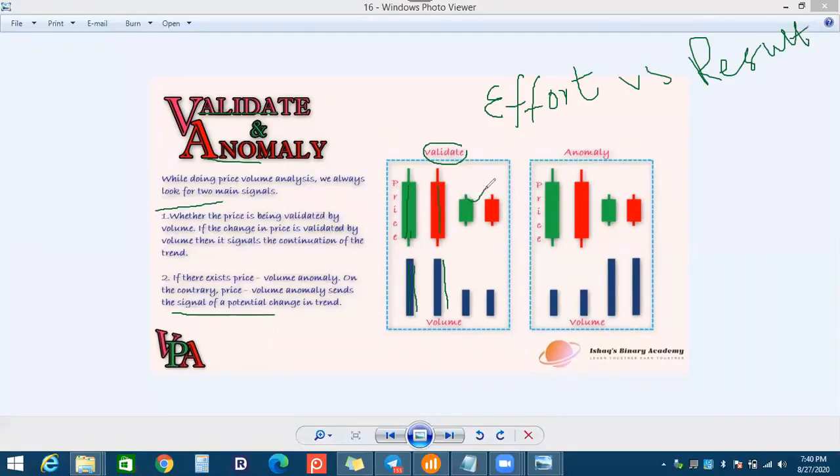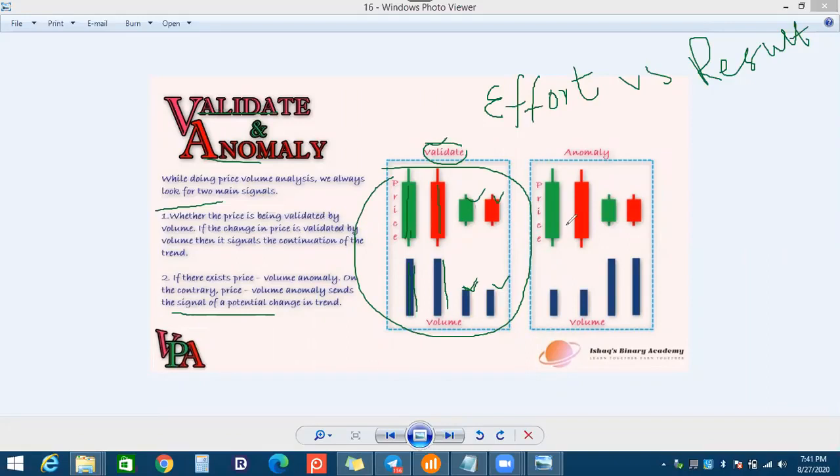So this result and this effort are matching each other. Because the result is very small, the effort is also small. When effort and result are both small, we can say that is a validate signal. And a validate signal is a continuation signal. After validation, you can place the trade in the same direction. If you see a green candle and the volume is validating, then you can place the call option. And if you see a red candle and the volume is validating, you can place a put option.